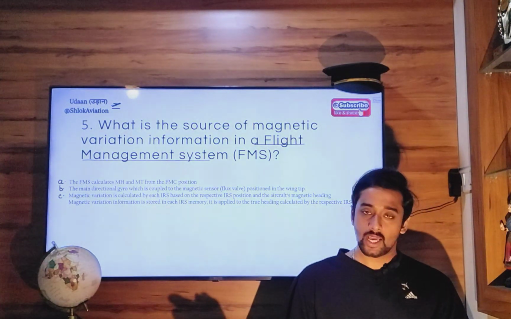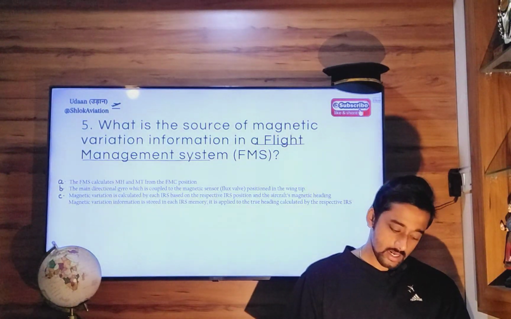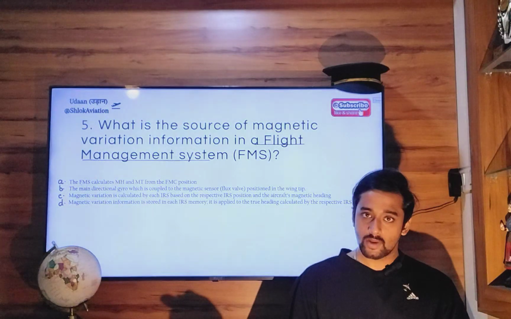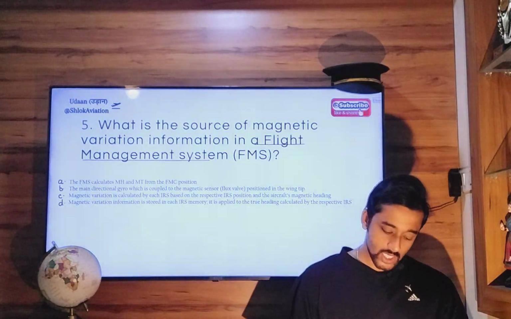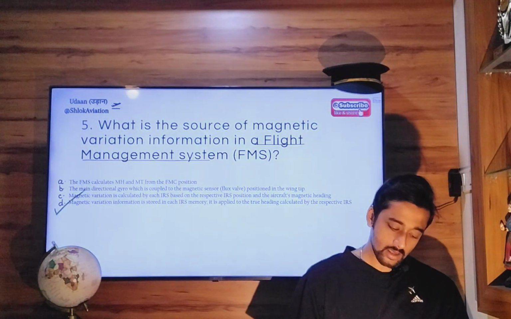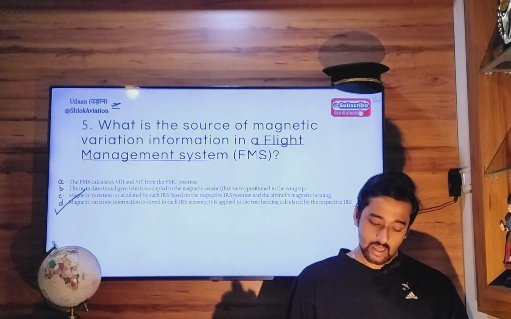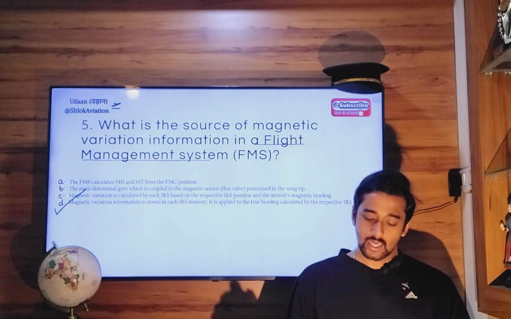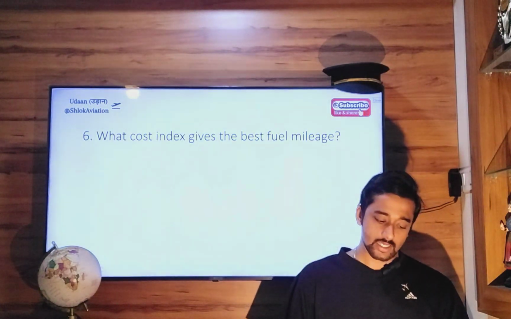Charlie: magnetic variation is calculated by every inertial reference system based on the respective IRS position and aircraft magnetic heading. Delta: magnetic variation information is stored in each IRS memory. It is applied to true heading calculated by the respective IRS. So the correct option here is option Delta. Magnetic variation information is stored in each IRS memory. This is applied to true heading calculated by the respective IRS. So remember this option.